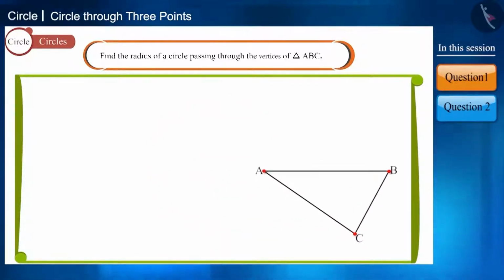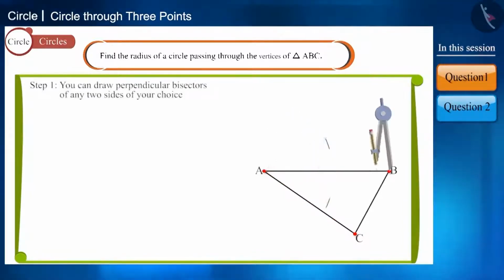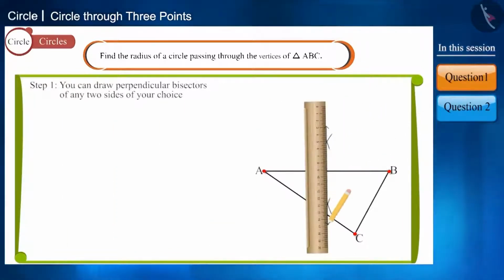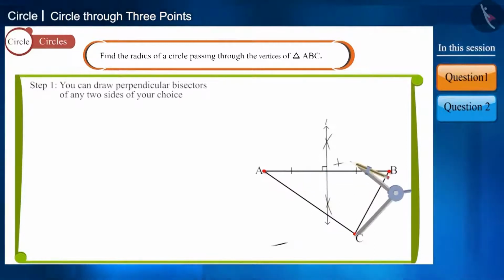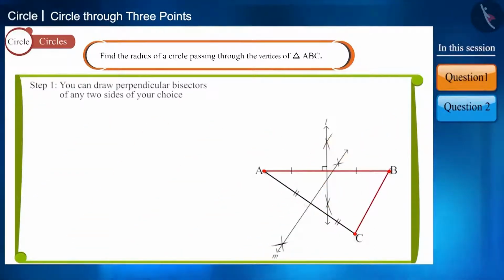Friends, now we will draw perpendicular bisectors of these 2 sides, side AB and AC, like this. You can draw perpendicular bisectors of any 2 sides of your choice.